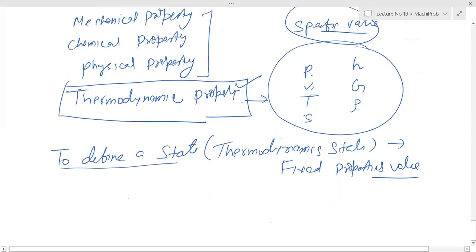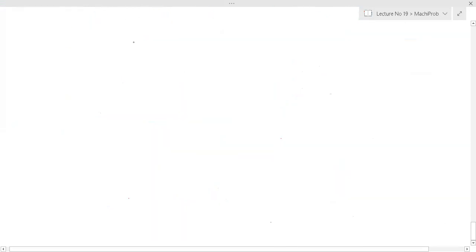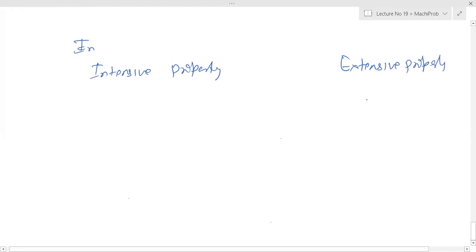Again, you have two types of property. One is called intensive property. Other is called extensive property. One is a function of mass, the other is not a function of mass. So how to check whether it is an intensive property or an extensive property?